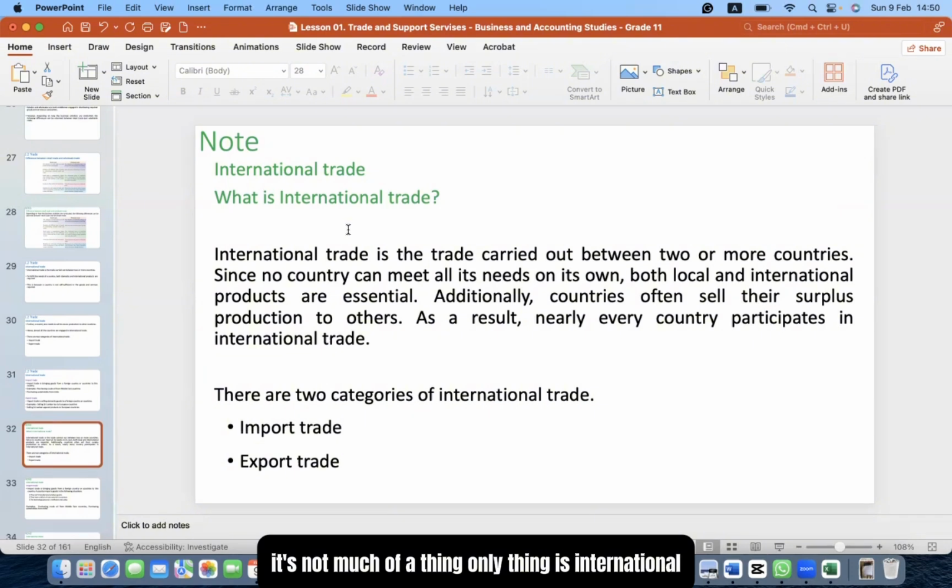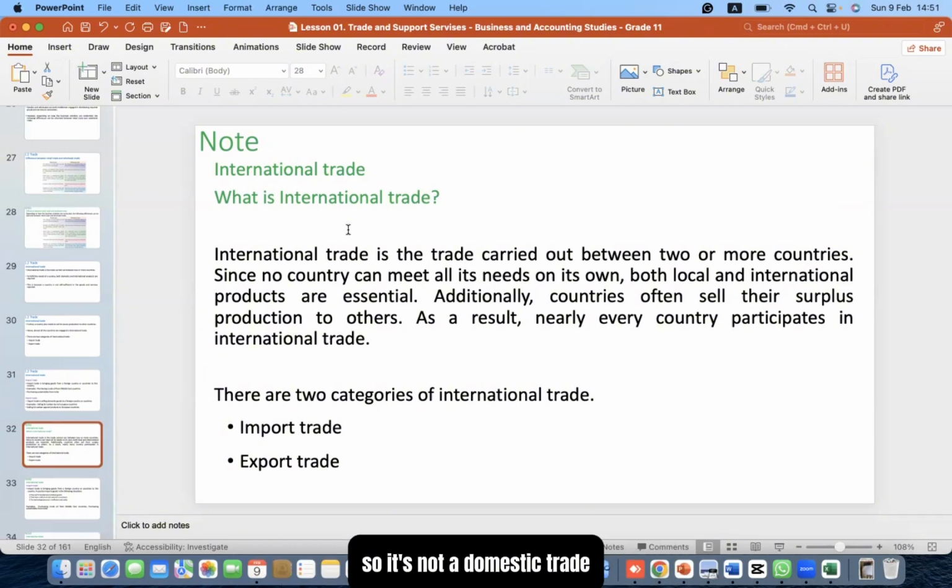Only thing is, international trade is the trade between two or more countries. So it's not a domestic trade which is happening inside the country, but you're selling goods out of the country or you're buying goods from outside into your country. Okay, let's quickly write it down as we are running out of time.